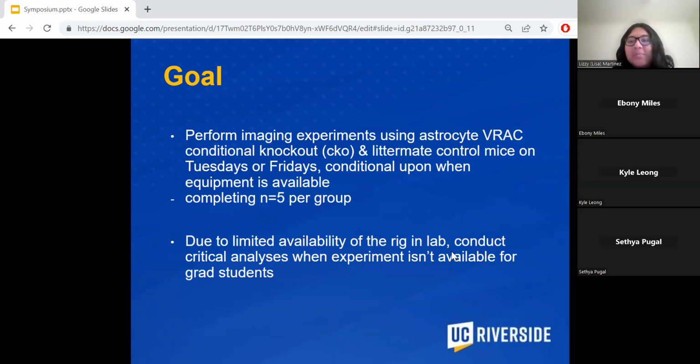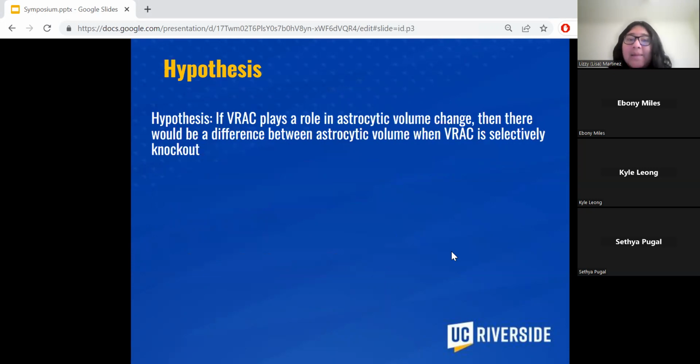However, I do want to note there is limited availability of the rig and lab, so I'll be conducting critical analysis with grad students when it isn't available, which I'll explain later on. So the hypothesis is that if RAC plays a role in astrocytic volume change, then there would be a difference between astrocytic volume when RAC is selectively knocked out.